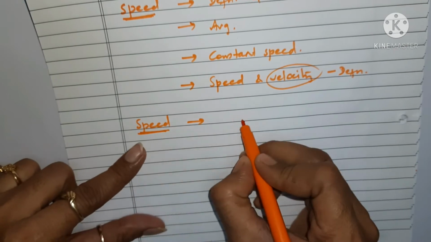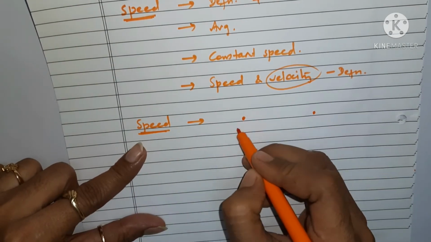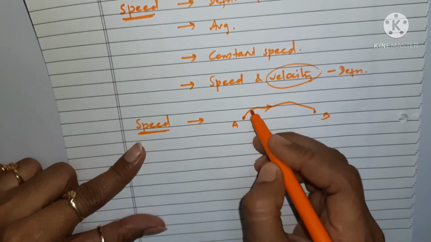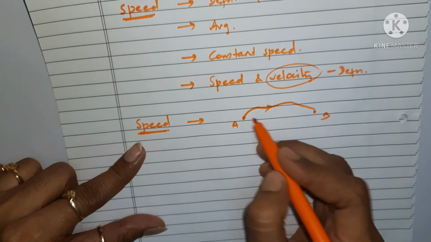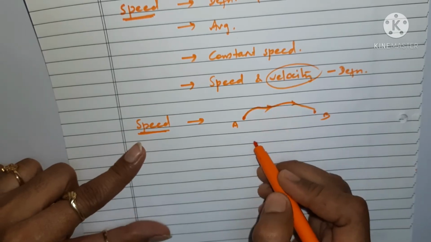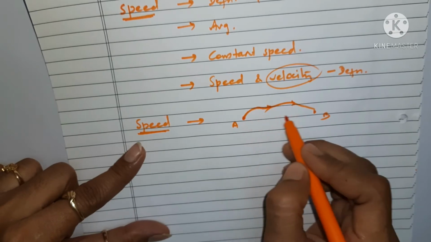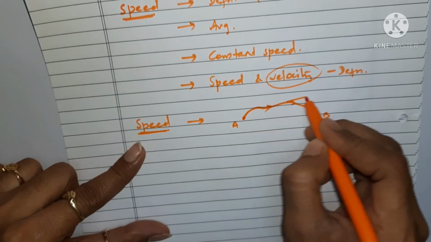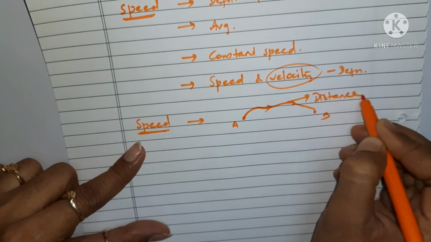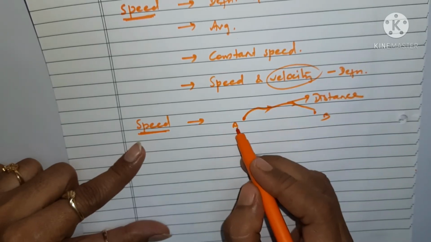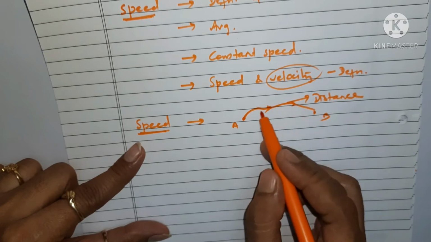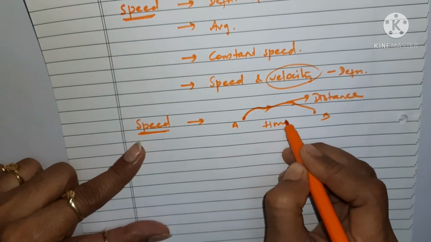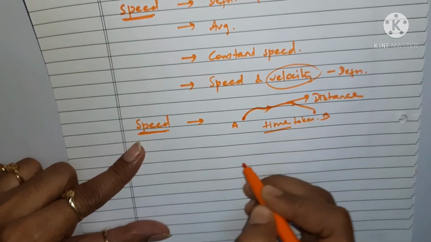Now when a body is moving from a point A to B, it changes its position, right? When it changes its position, it covers some distance, irrespective of the direction. It covers some distance, and during the coverage of this distance, it takes some time. So this is the distance which it covers, a path which is covered by the body, and it takes some time to cover this path. So there is time as well which is taken by the body.